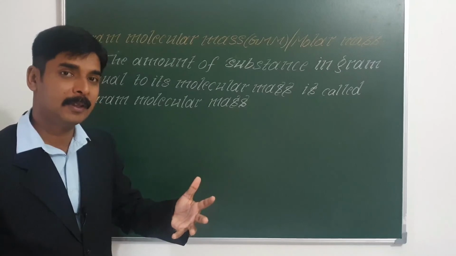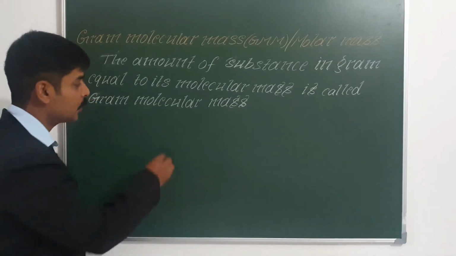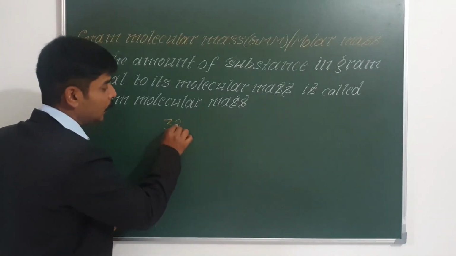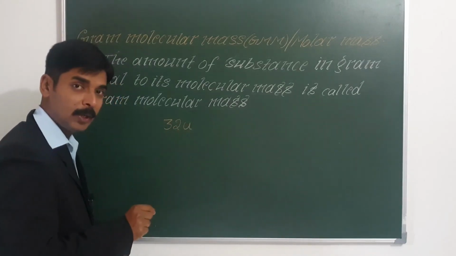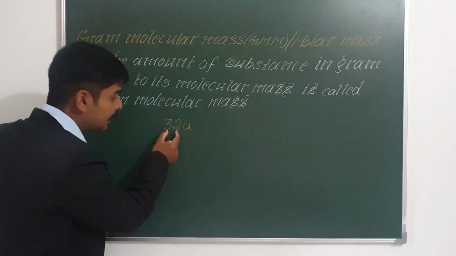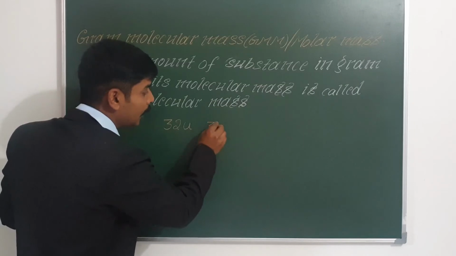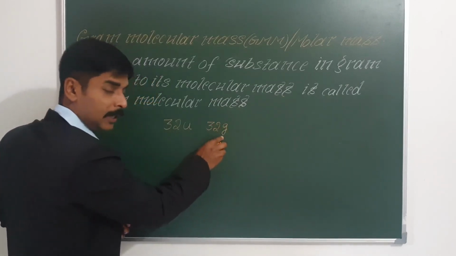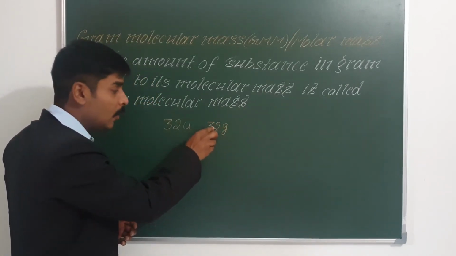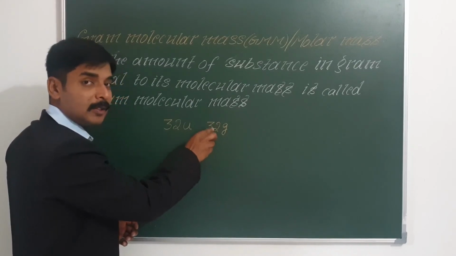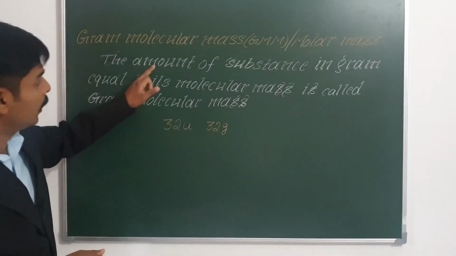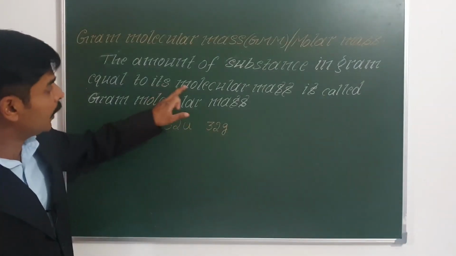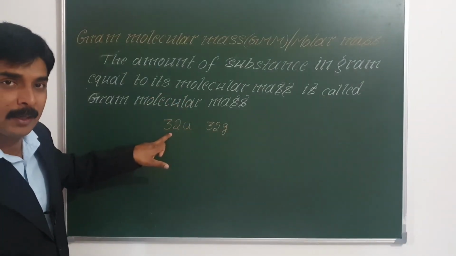For example, the molecular mass of oxygen is 32 u. Now, if you take exactly 32 grams of oxygen, then it is called 1 gram molecular mass of oxygen. See, it is the amount of substance in grams equal to its molecular mass.